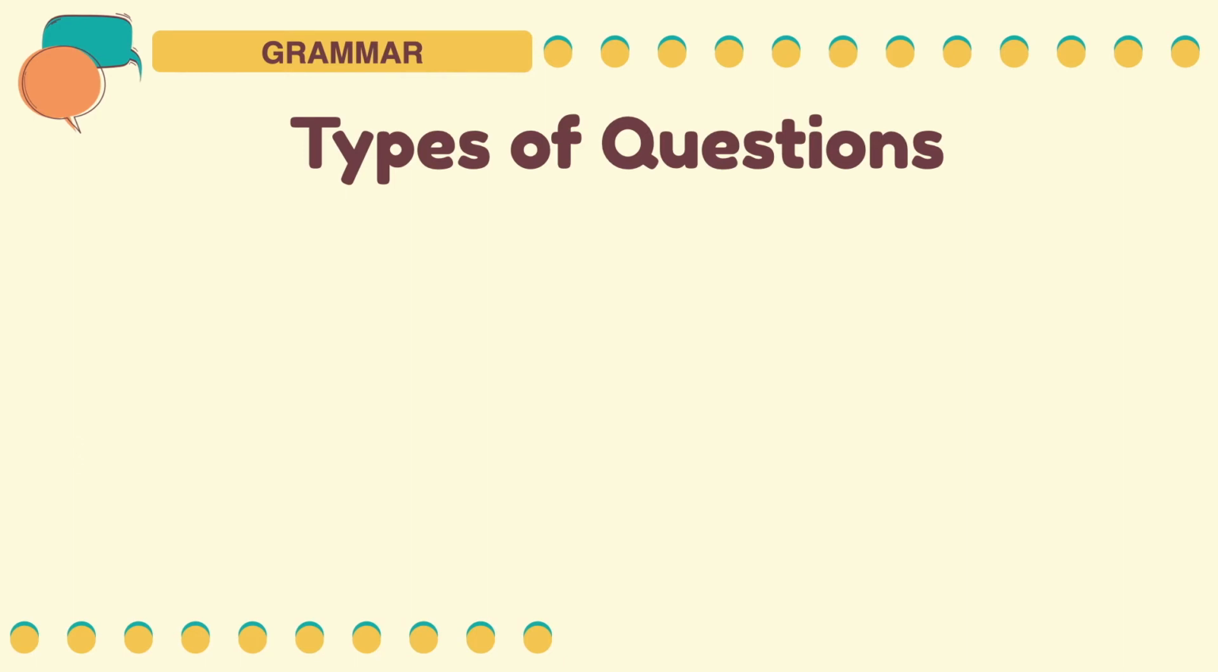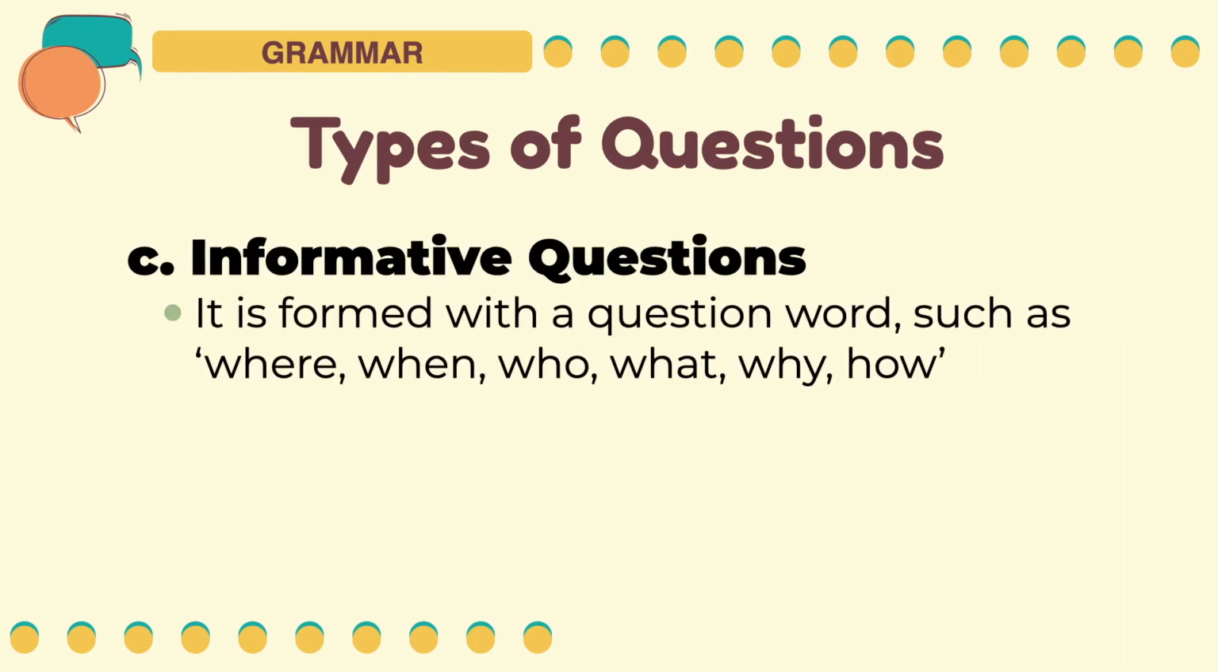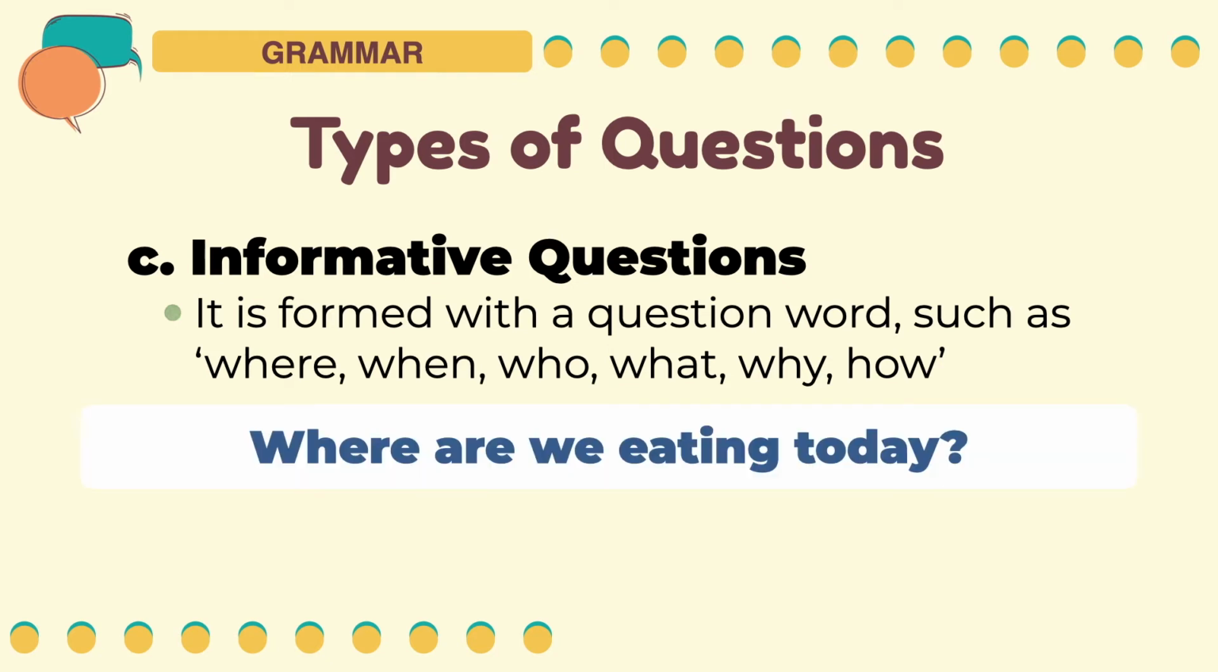The third type of question is informative questions. It is formed with the question word, the infamous WH questions, where, when, who, what, why, and how. Where are we eating today? The question word used is where. The answer to this question will give information about the place that they will be eating that day.